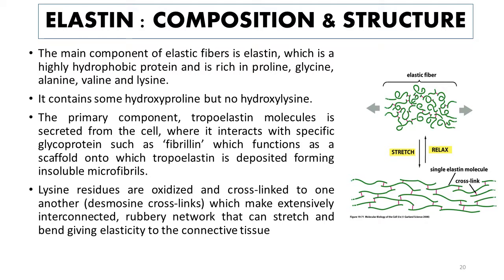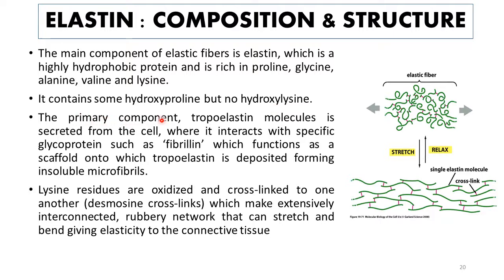Now we are going to discuss the composition of elastic fibers and the structure of elastin. The main component of elastic fibers is elastin, and elastin is a fibrous protein which is rich in non-polar amino acids. So it is a highly hydrophobic protein, and some of the amino acids which are abundantly present in elastin are proline, glycine, alanine, valine, and lysine. It also contains some hydroxyproline but no hydroxylysine, and this is very important because hydroxylysine is present in collagen but it is absent in elastin.